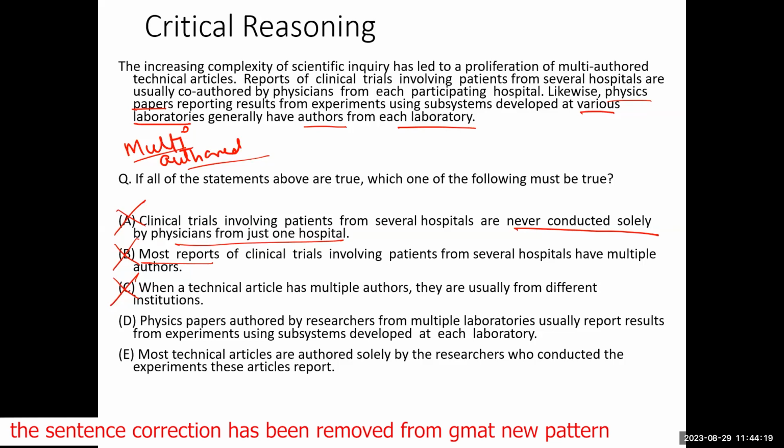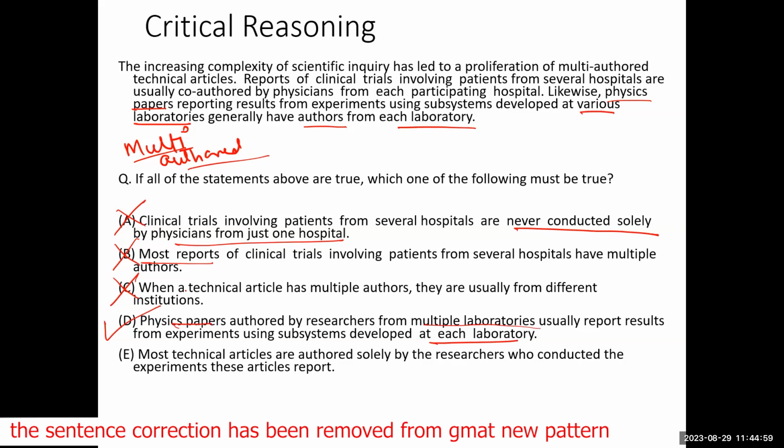Number D, physics papers authored by researchers from multiple laboratories will usually report results from experiments using subsystems developed at each laboratory. Yes. So each laboratory will make a contribution. It is a paper in which the research from multiple laboratories are reported. So each laboratory will make a contribution. This is exactly what he's trying to say. D, it looks good. D looks good.